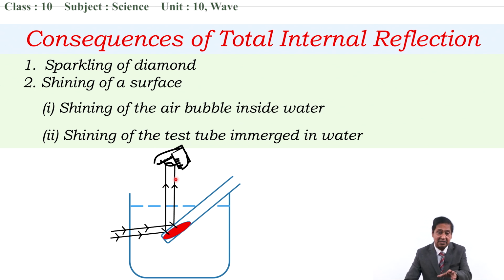These reflected rays are not coming from the object. Until and unless the ray of light reflected by an object comes to our eye, we will not be able to see that object. That's why the object cannot be seen from this position, just this test tube appears shining. This is because of total internal reflection. This is one of the consequences. We can do this in the laboratory. Very easily we can understand this with the help of a test tube, this vessel, water and an object.